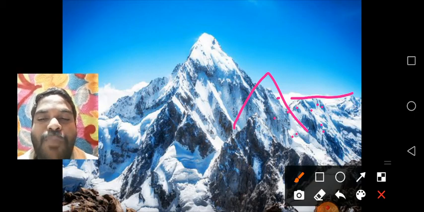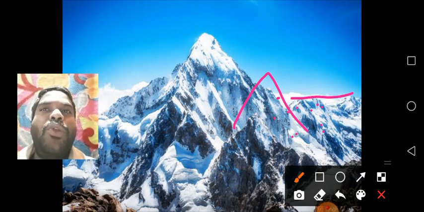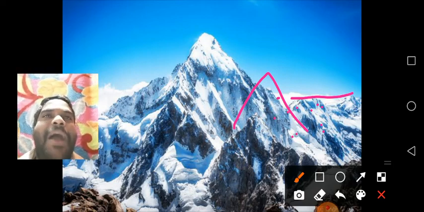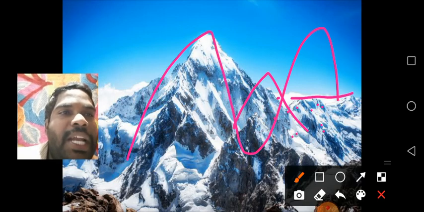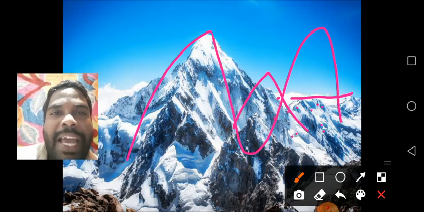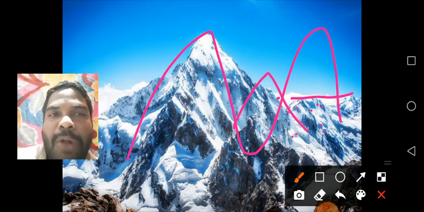Understand, children? Despite this, mountains are very useful to us. Mountains act as a barrier against cold and hot winds. Barrier means it gives protection. I will give you one example: in the north, India is protected.